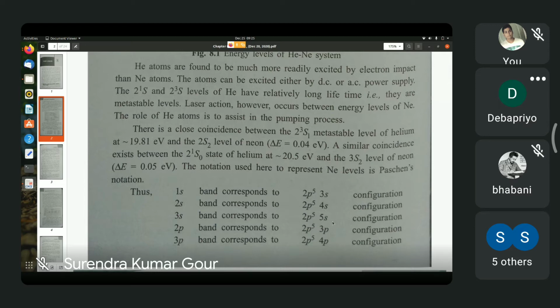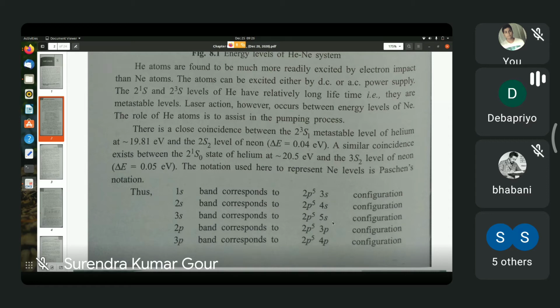So 1s band corresponds to, we haven't written the part that precedes 2p5. It is 1s2 2s2 2p5 3s. Similarly, 2s is 1s2 2s2 2p5 4s, and 3s is 1s2 2s2 2p5 5s.